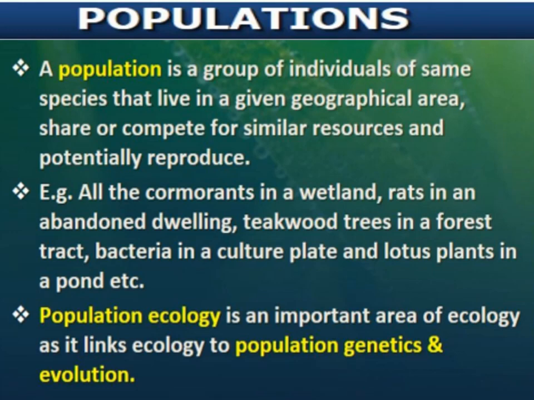Teak wood trees in a forest tract: all the teak wood trees will make a population. Bacteria in a culture plate is also a population. And lotus plants in a pond are also a population. Like that, you will count the group of individuals of the same species here; individuals of the same species will make a population.